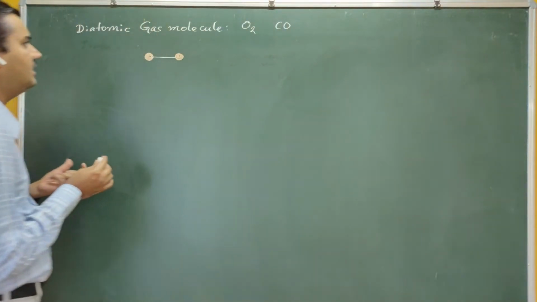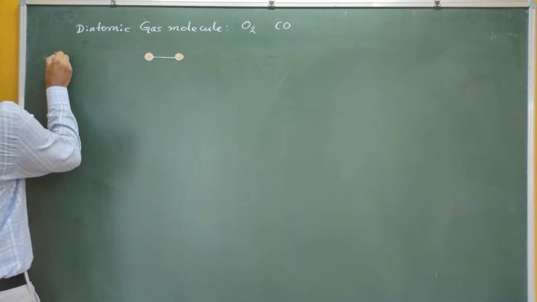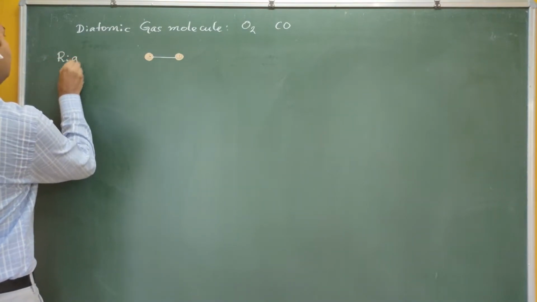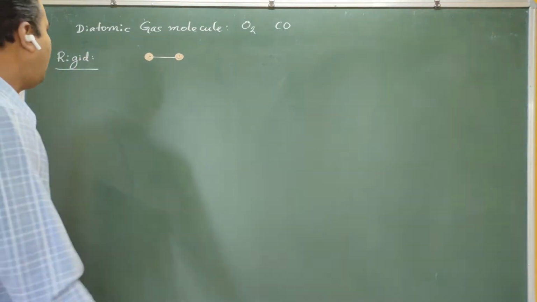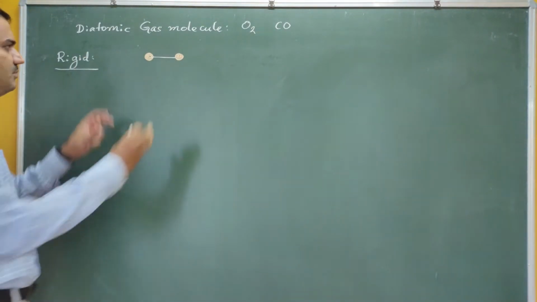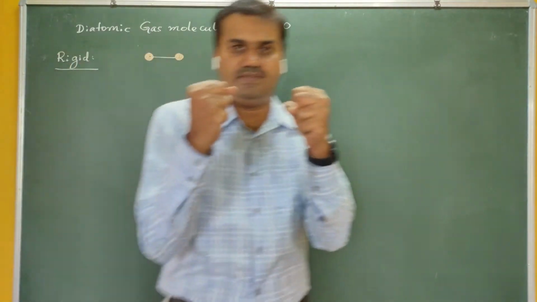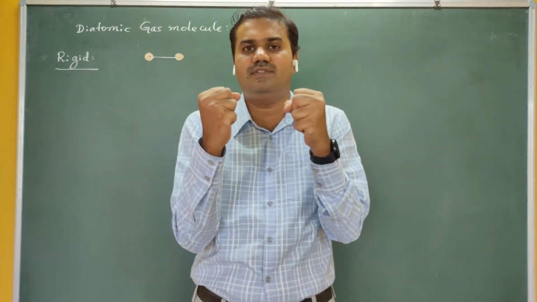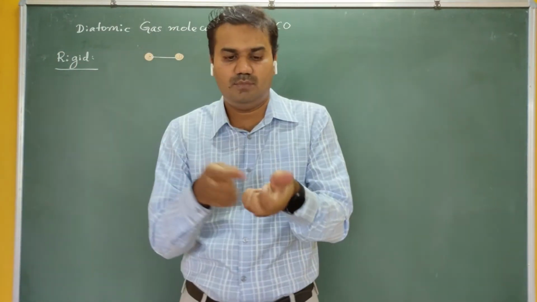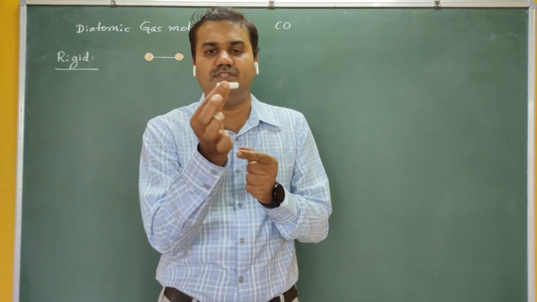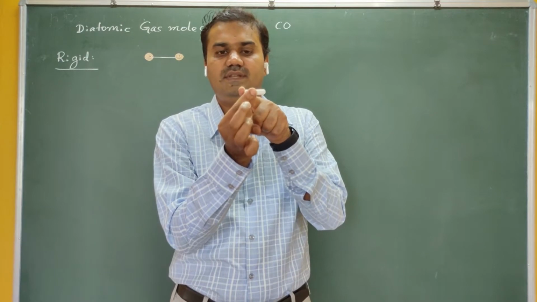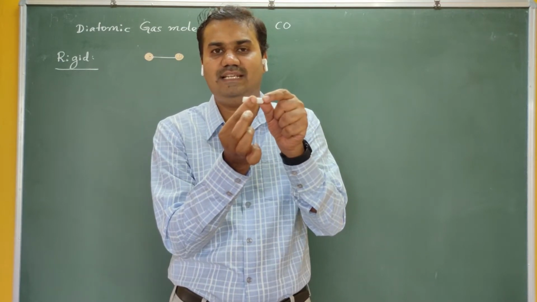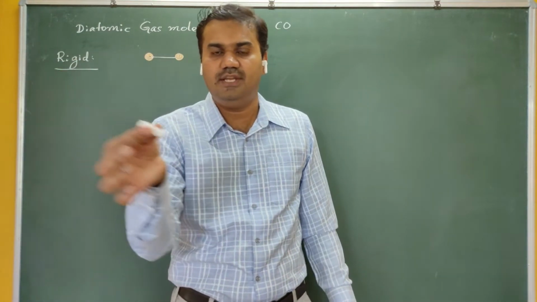For example, take a diatomic gas molecule, and let me consider first the rigid case, as we assumed in the last lecture. Rigid means the distance between the two atoms is fixed. For example, consider this top to be rigid. If I take one point and a second point, the distance between them remains the same throughout its journey.